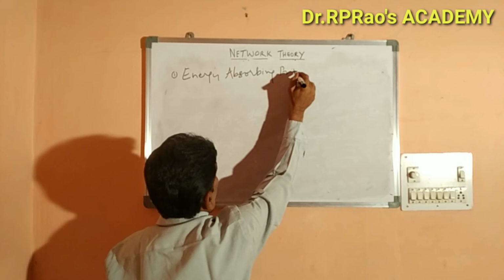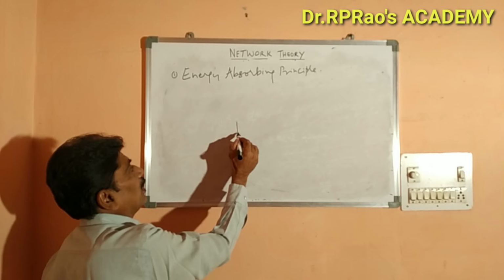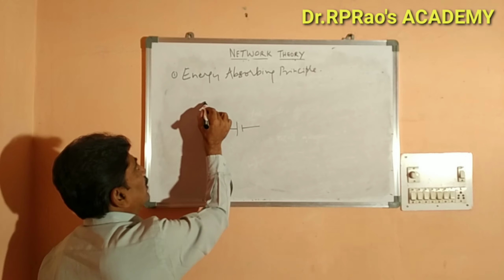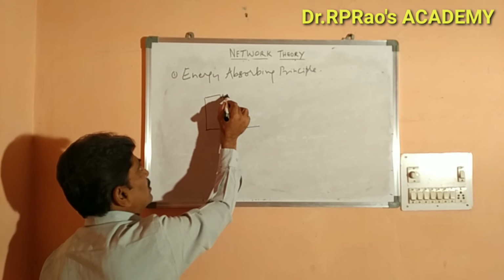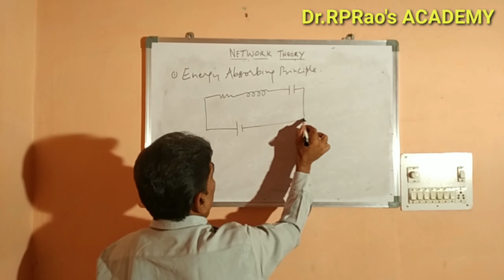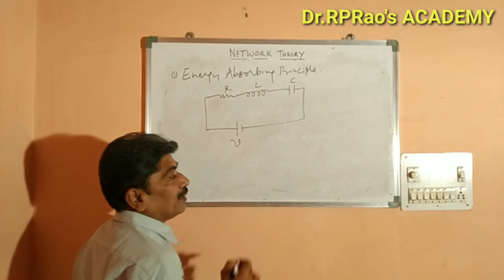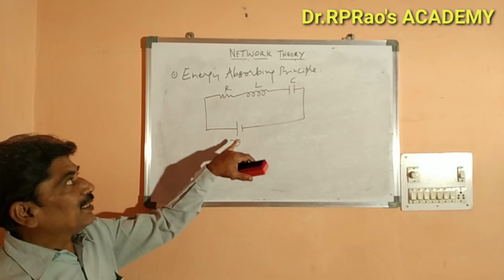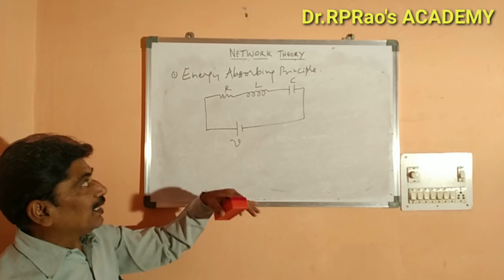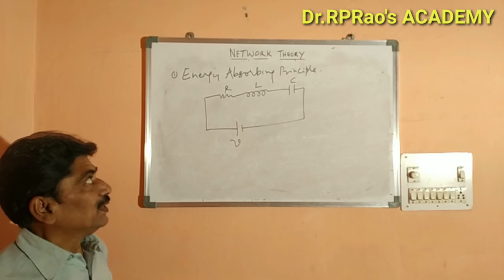Let us consider a circuit having R, L, C, an active source, and passive elements, where V is the voltage source connected across R, L and C. In this circuit, one active element and three passive elements are there. Energy is supplied by this voltage source, and that energy is absorbed by these passive elements R, L and C.